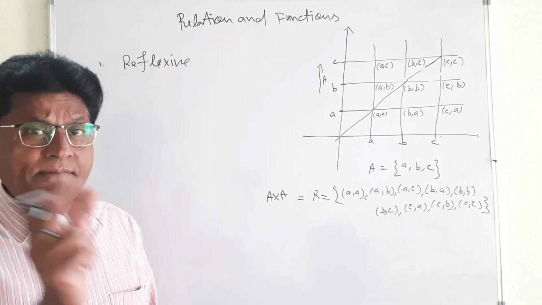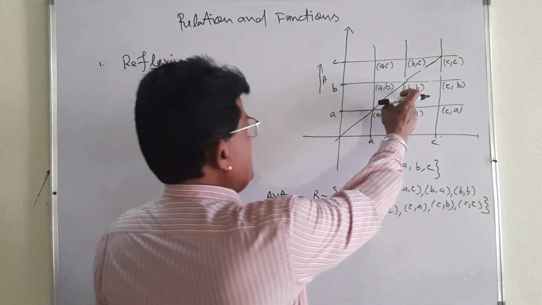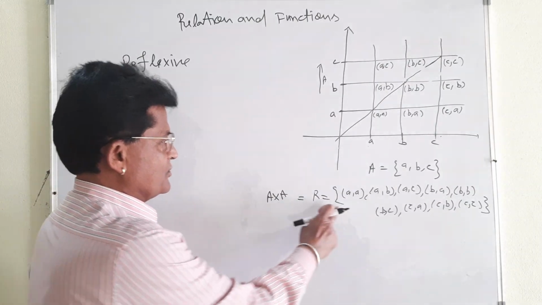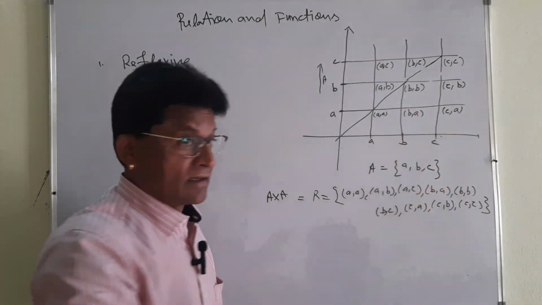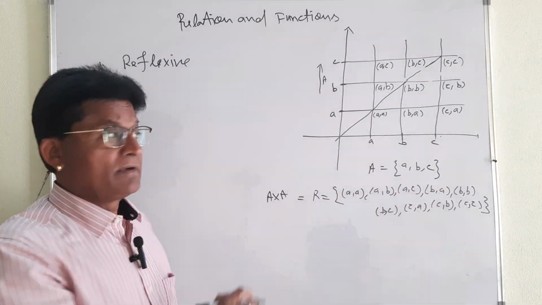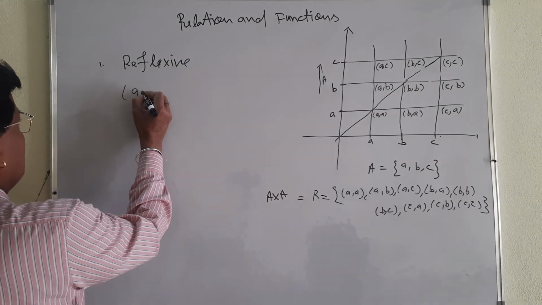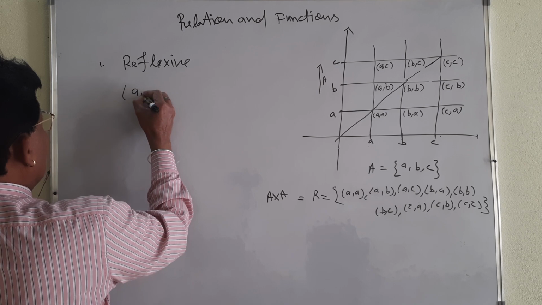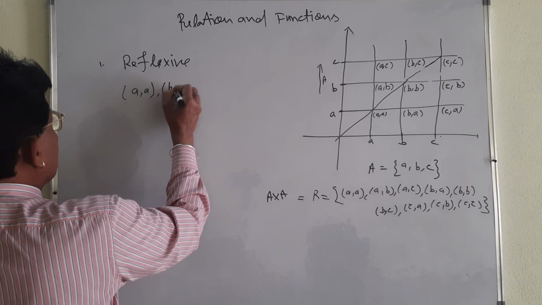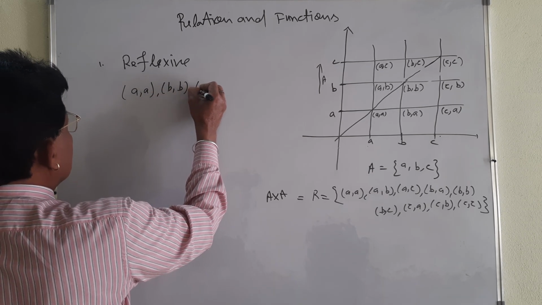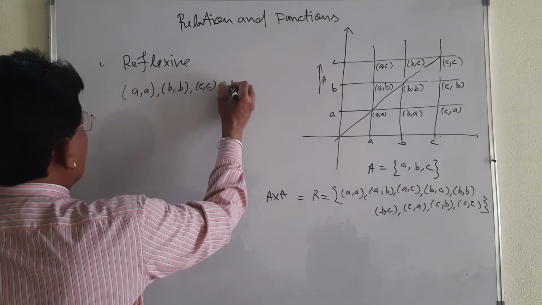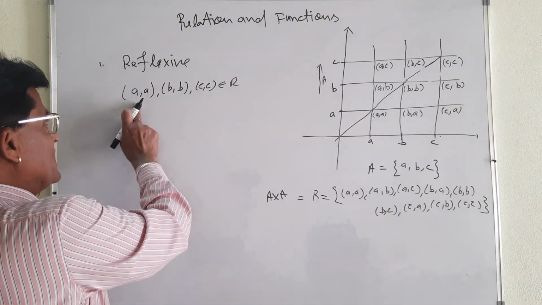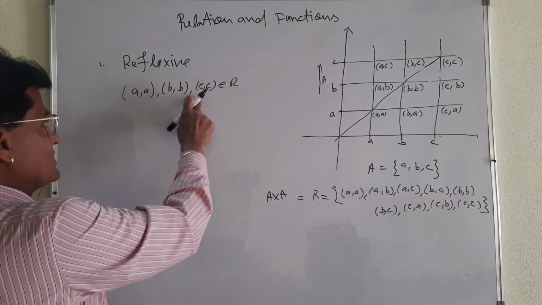Reflexive means same elements. (A, A), (B, B), (C, C) should belong to this relation. You see, (A, A), (B, B), (C, C). Okay? Then it is reflexive. You can write here (A, A), (B, B), and (C, C) belongs to R. All these belong to R. And you can write separately also: (A, A) belongs to R, (B, B) belongs to R, (C, C) belongs to R.